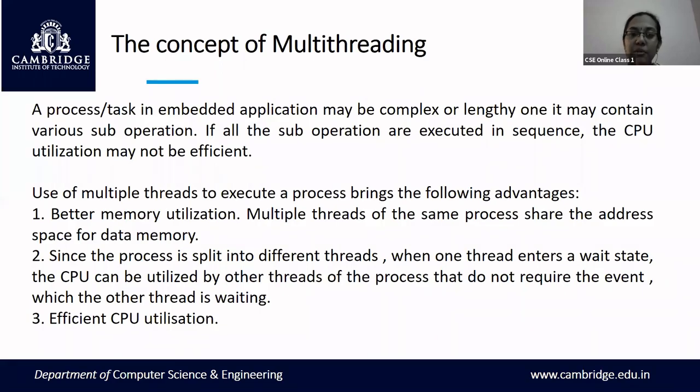In multi-threading, the process is divided into different threads and each thread's execution is interleaved. If one thread is still waiting, the other thread can go into execution, complete its execution meanwhile, and then the other thread can continue its execution. So CPU utilization becomes more efficient, and hence faster results are obtained. You can get results very fast when you use the concept of multi-threading.